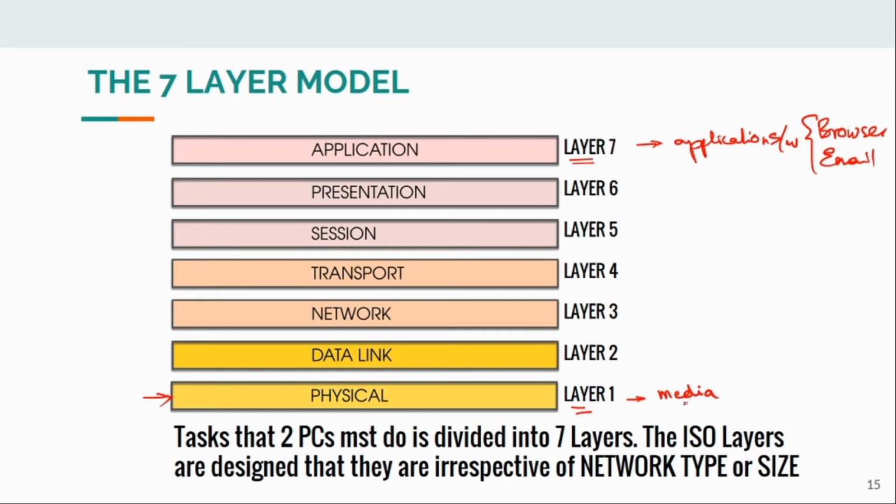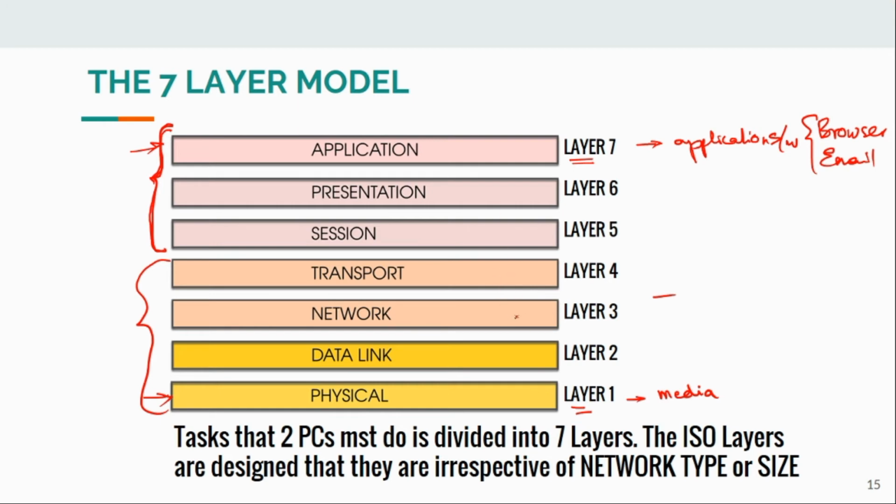This is the layer which is more related to hardware, and this is the layer which is more related to the software. These 3 layers are completely implemented by using software, and this is mainly hardware, and these layers are implemented by using both hardware and software. These 3 layers are used for addressing and all those things. We will discuss the functions of each layer in detail in later class.